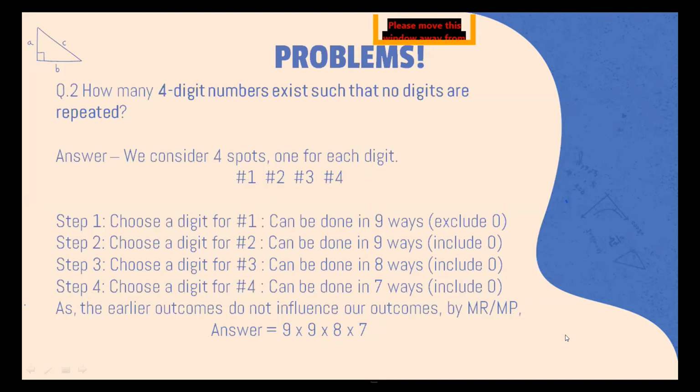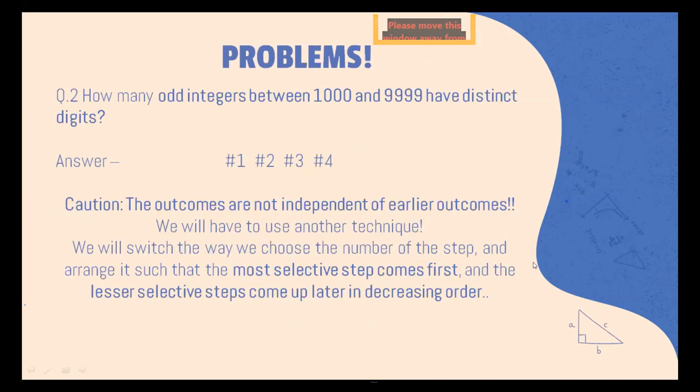Okay, so let's go ahead. Now we have a question which cannot be directly solved by the multiplication principle. We will have to check the independence of it. Okay, now how many odd integers between 1000 and 9999 have distinct digits?